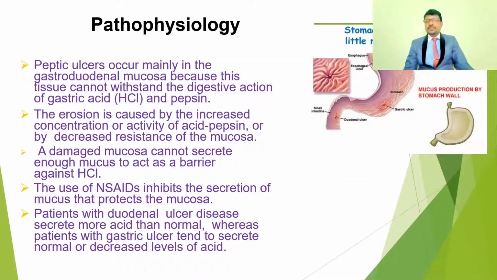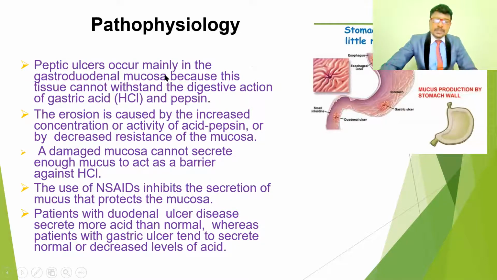So coming to the pathophysiology, how are the ulcers formed? These peptic ulcers occur mainly in the gastroduodenal mucosa, because this tissue cannot withstand the digestive action of gastric acid and pepsin. Because of the pepsin and the HCl concentration, these tissues get damaged.